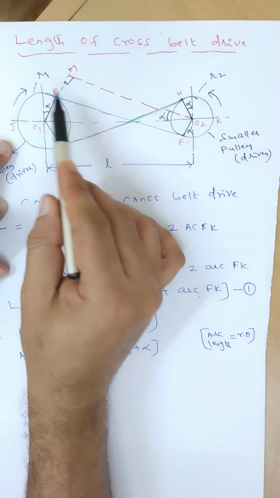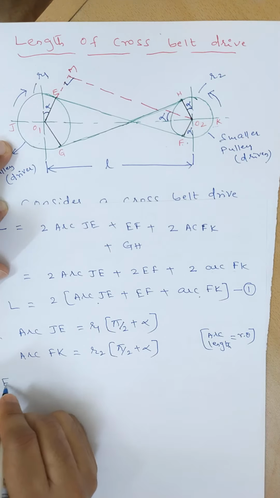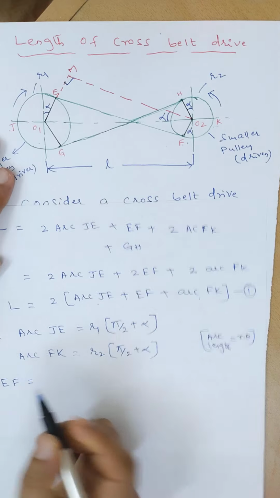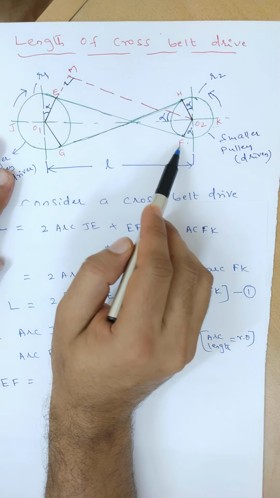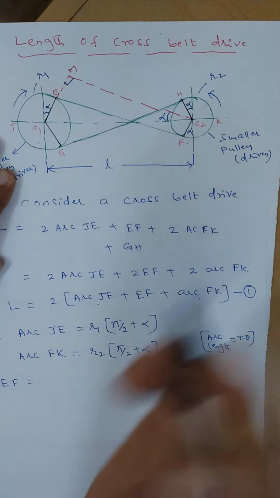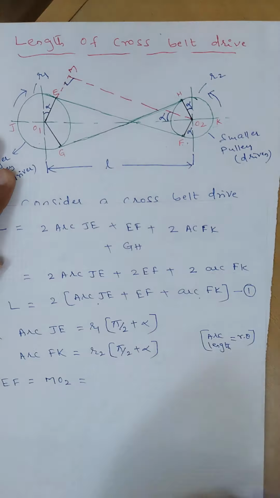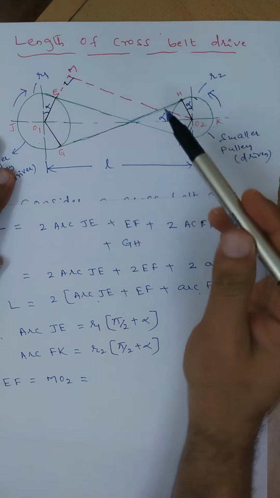Now come to the length EF. We need to calculate EF here. EF is equal to the length MO2, both lengths are the same, that is MO2. So how to find MO2 here?